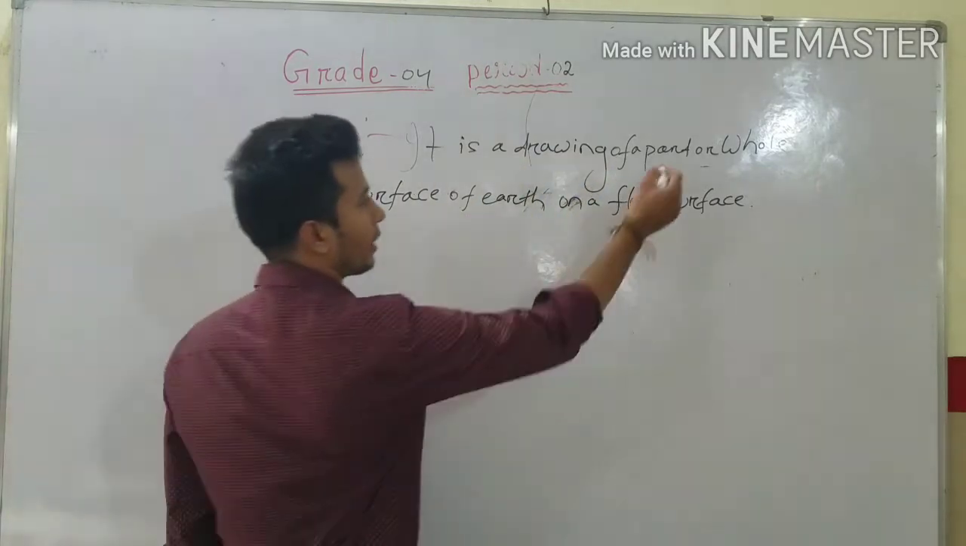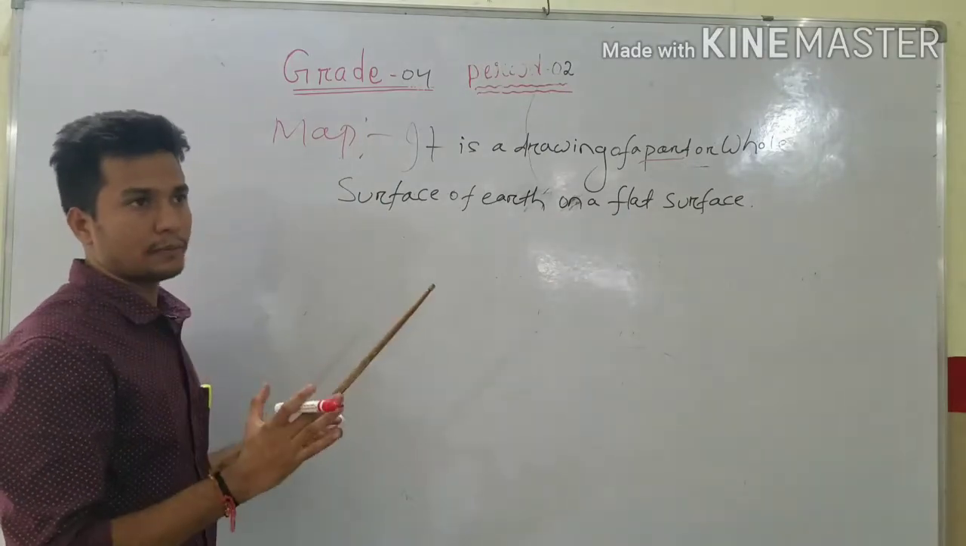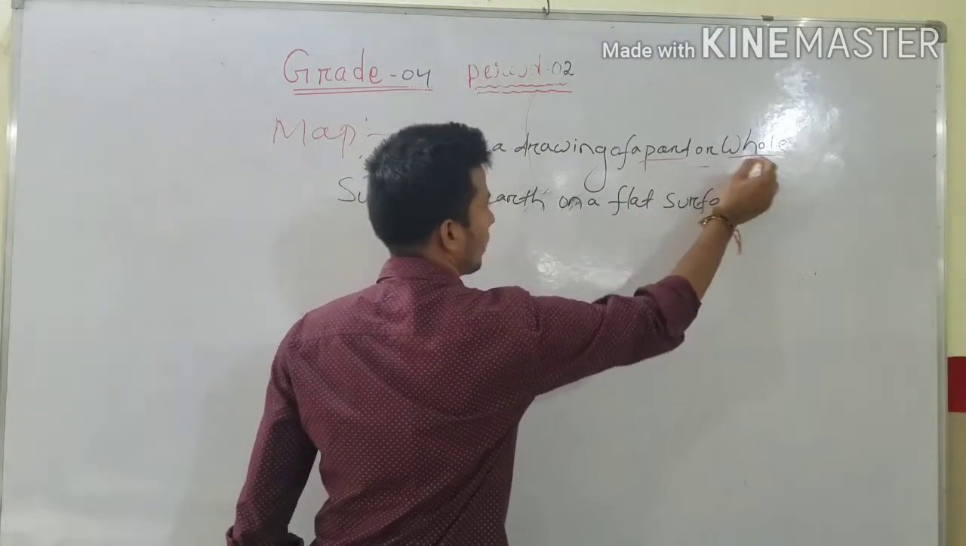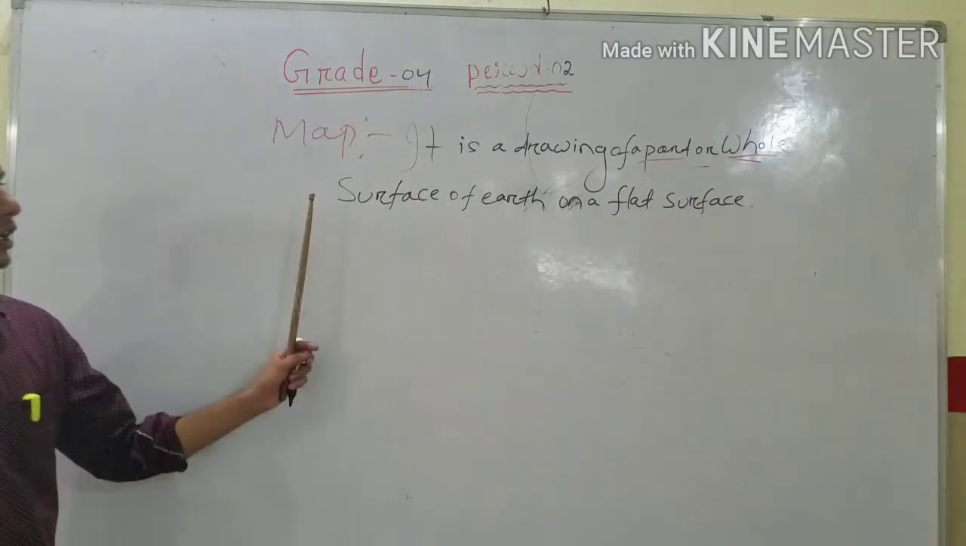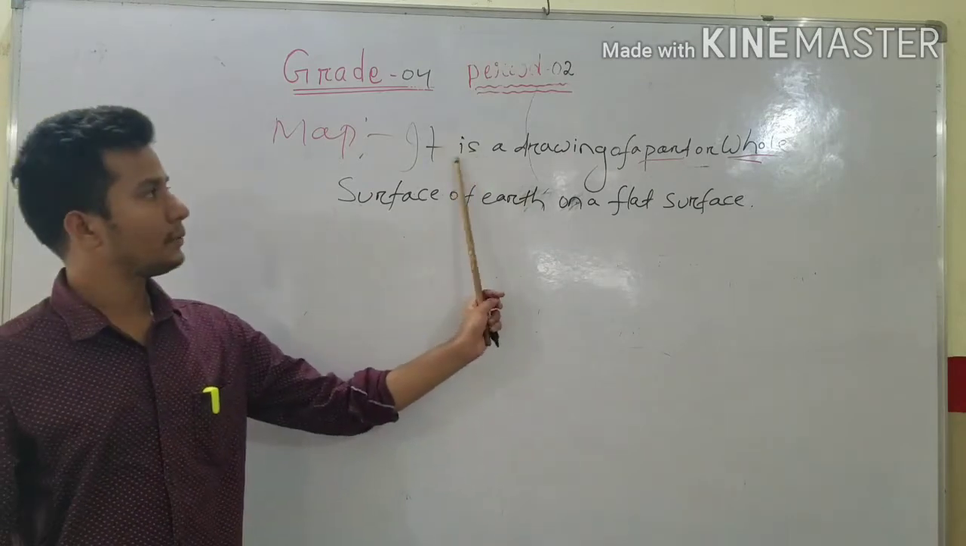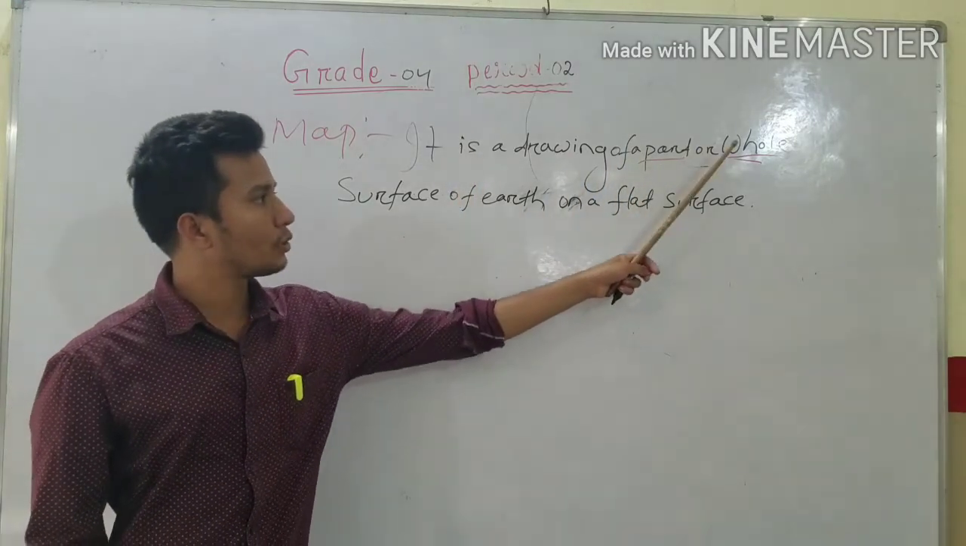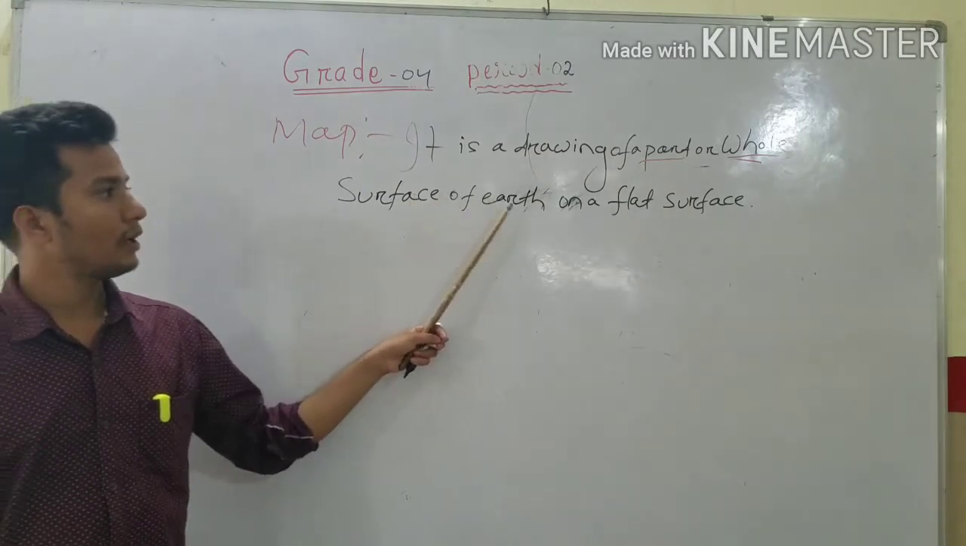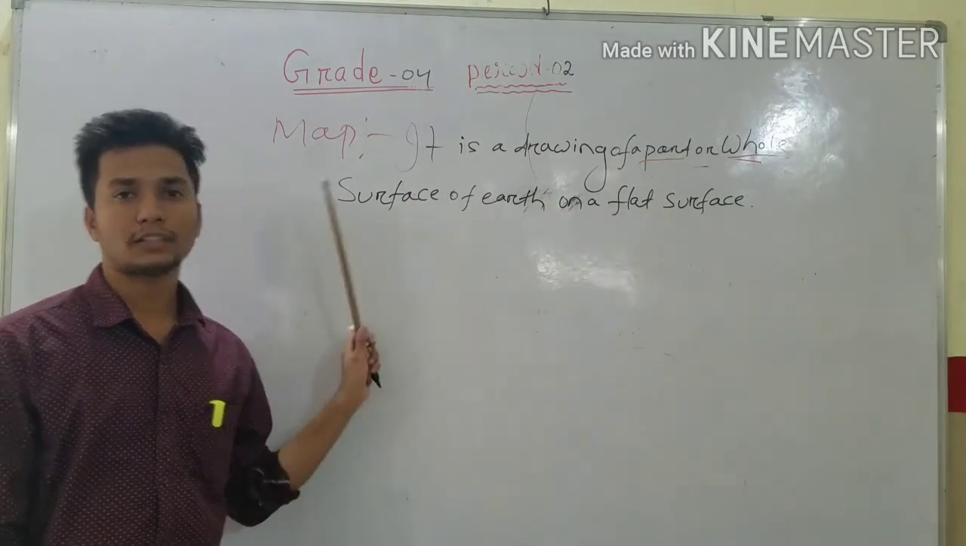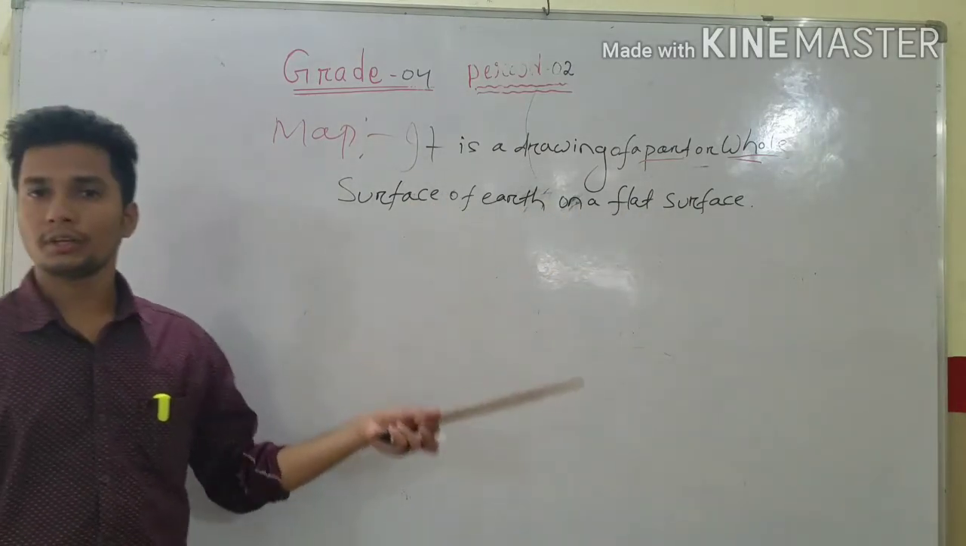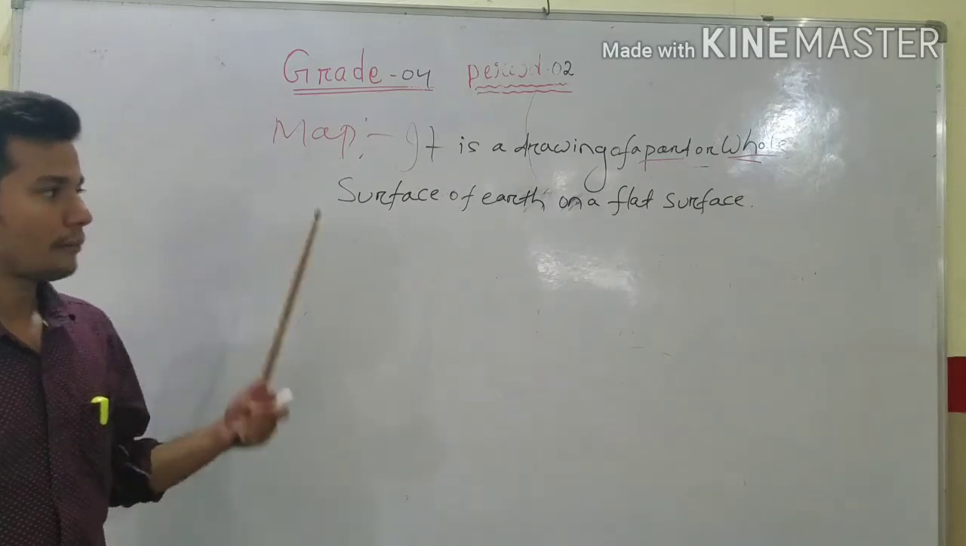Part means it may be a certain place. It may be the whole earth or the whole world. A map is a drawing of a part or whole surface of the earth on a flat surface. Just now I showed you the map, so it is called a map.